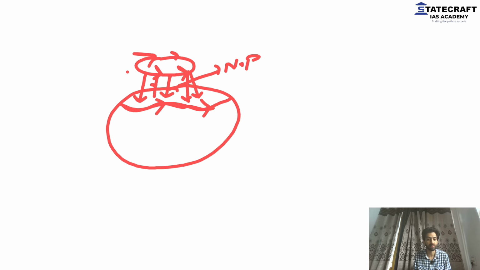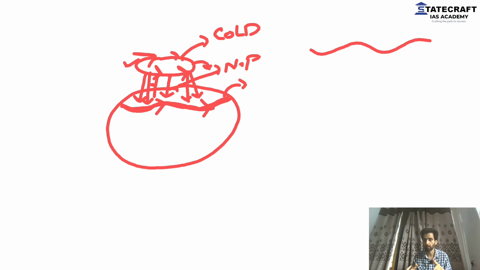That's why I'm telling you, this polar vortex is not allowed to come down because of a very strong polar jet. It stops this because this is very cold air. Imagine this is a polar region. What will happen at the poles? The temperature will be very low, and these winds are very cold. They are stopped by this polar jet. And I already told you, the polar jet is formed because of temperature difference. I told you about its formation.